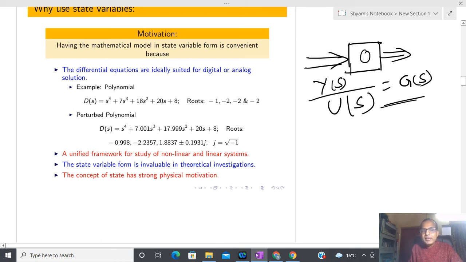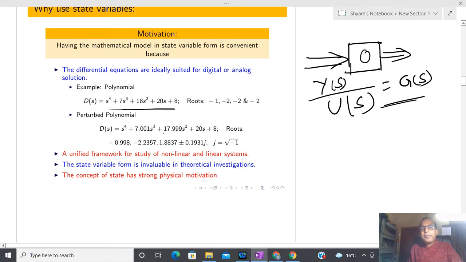Suppose this polynomial G(s) is nothing but this, and this particular polynomial has roots -1, -2, -2, -2. So this polynomial is called a stable polynomial. Does anyone have confusion? Now I am going to implement the same polynomial using some kind of computer program.